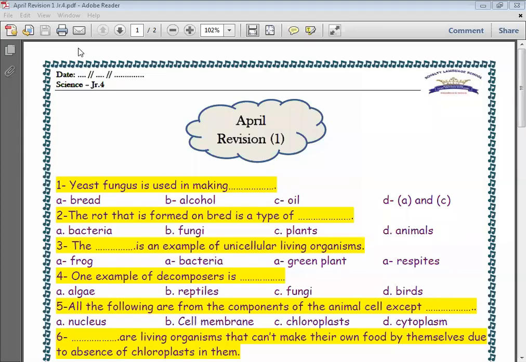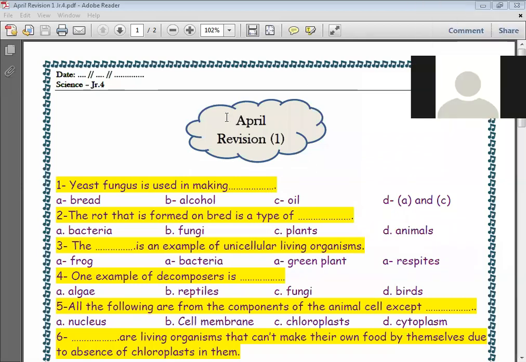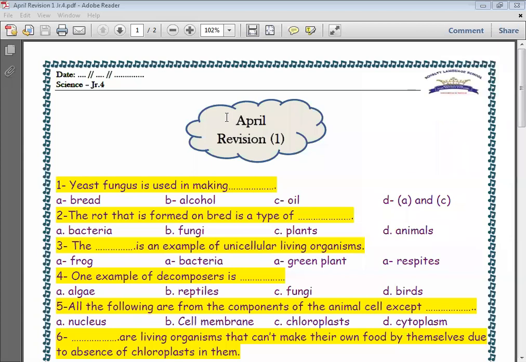Okay, let's start. Question number 1: Yeast fungus is used in making A and C, bread and alcohol. Excellent, Yara.